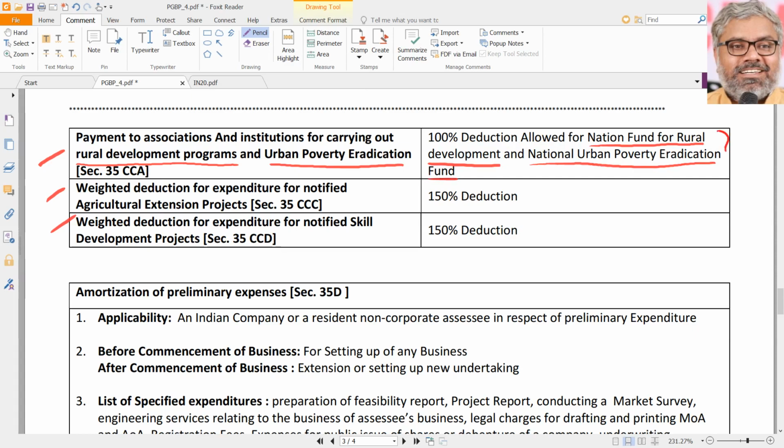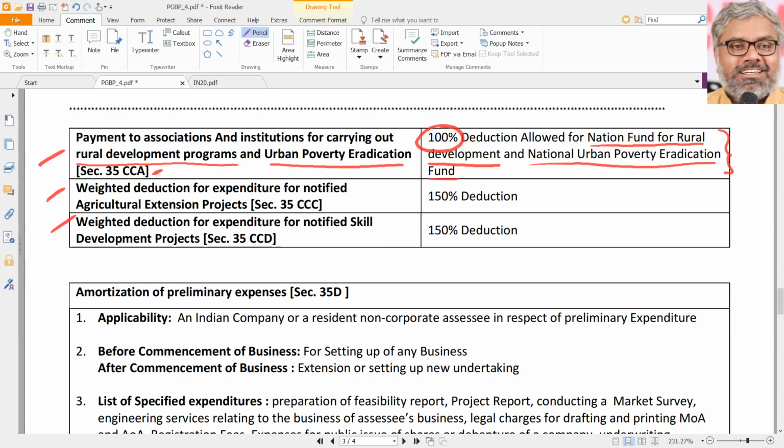Remember these two funds. If SSC donates, simply speaking, if he contributes some amount to that, 100% deduction he'll claim, he'll get. Sir, will that be related to business? How come rural development and urban poverty eradication will be related to business? That is a charity, simply speaking. But those are the funds set up by the government. So somewhere in the PGBP they gave a deduction of 100%.